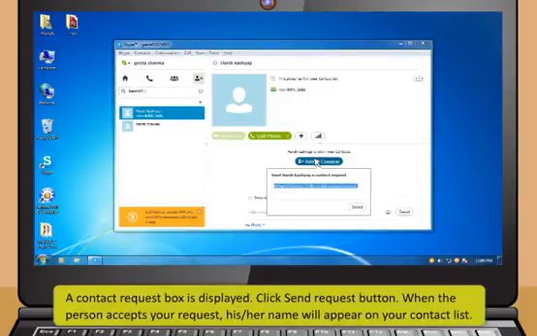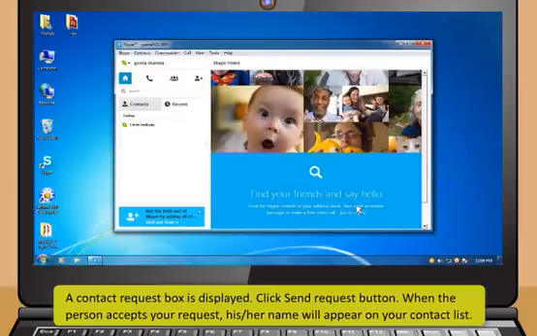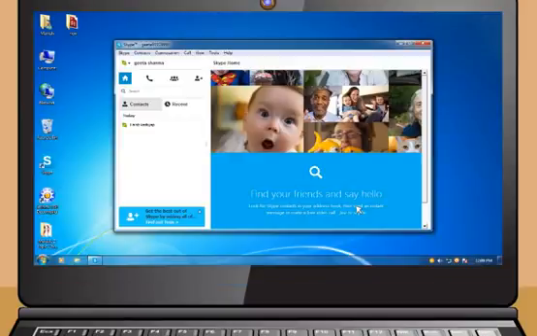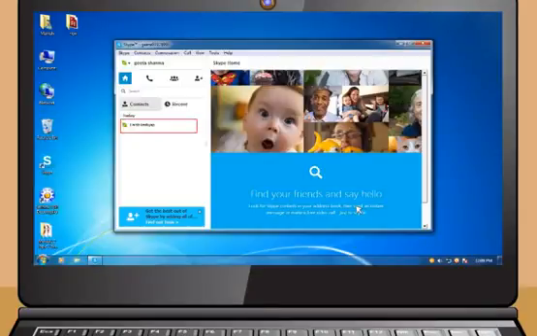A contact request box is displayed. Click the Send Request button. When the person accepts your request, his or her name will appear on your contact list. You can interact with your contacts by selecting the contact that is online. The green check mark appears beside the contact name showing that the contact is online.